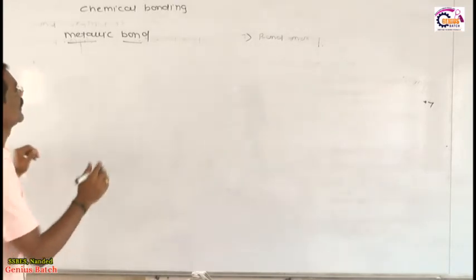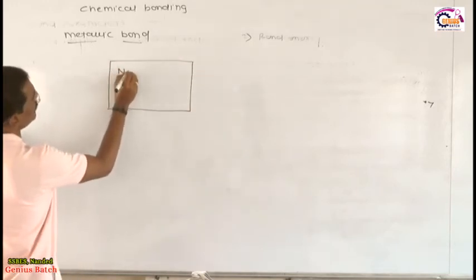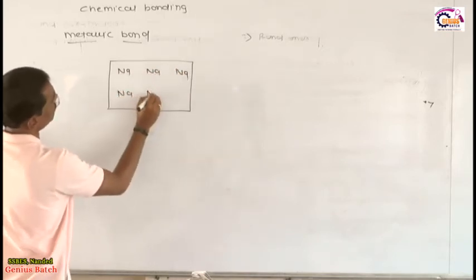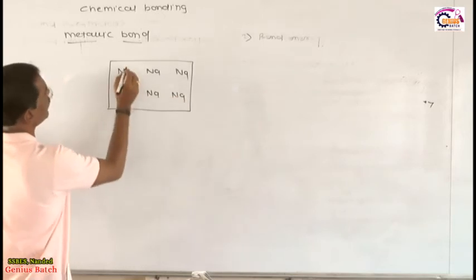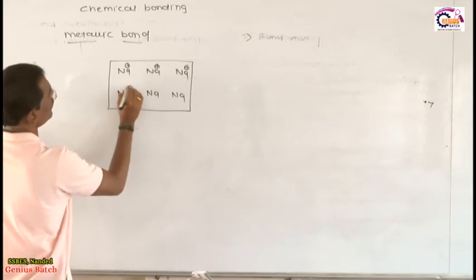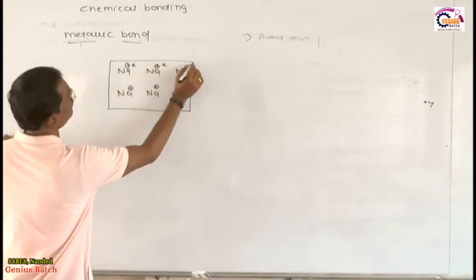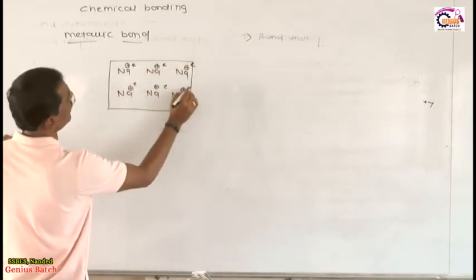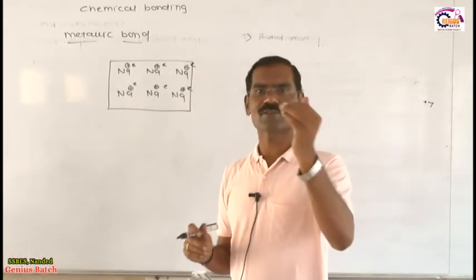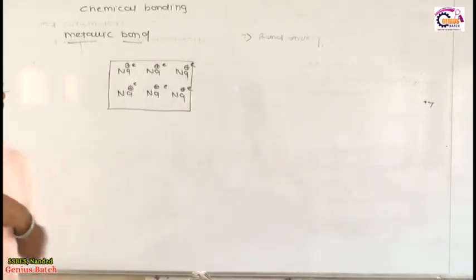Metallic bond is nothing but, suppose for example we have a piece of sodium metal. This is one Na, this is another Na, this is the third Na, the fourth Na, the fifth Na, the sixth Na. Now Na becomes Na+, each Na becomes Na+. Each sodium loses its electron. Why does sodium lose its electron? Because the ionization potential of sodium is very low, and whenever the ionization potential is low, it loses its electron. Now my dear students, how to define the metallic bond?